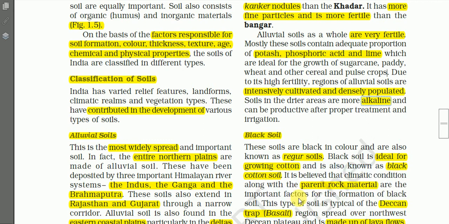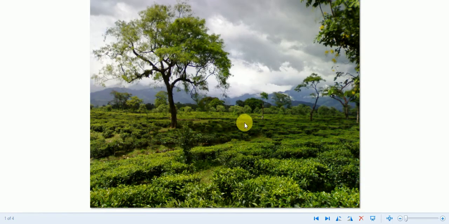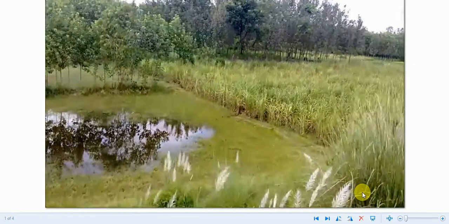See, this photograph shows a tea garden in the Duars of West Bengal, in Jalpaiguri area. So this is a scene of a tea garden in the Duars of West Bengal. And one more photograph, as you have learned earlier. So this is an example of a photograph showing terai, a wetland. I think you may be seeing water also. So this is a photograph showing terai in UP.